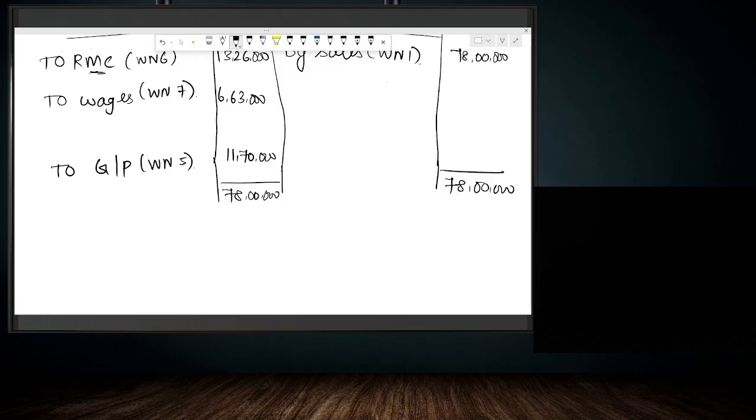So what is the balancing figure? The balancing figure can be written as to manufacturing overheads. The balancing figure will be 78 lakh minus 1326 minus 663 minus 1170, we get 46 lakh 41,000. So this is the balancing figure over here.